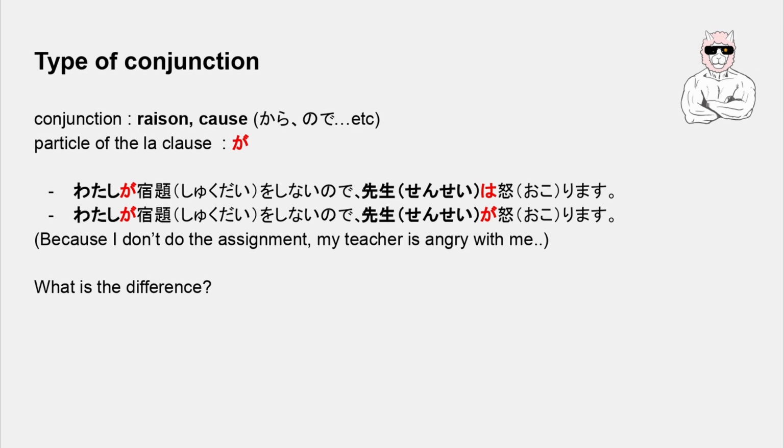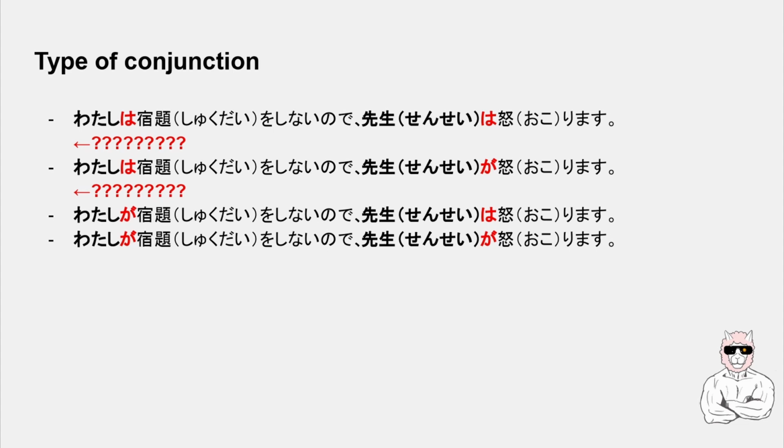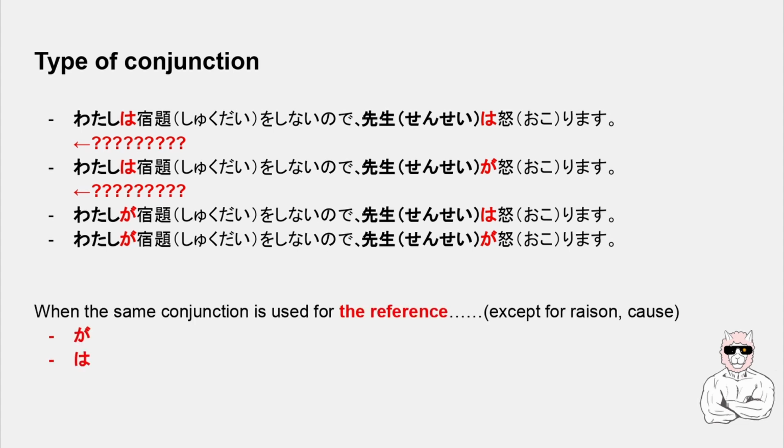But what is the difference? But wait, Mr. Alpaca, you said there are four variations at the beginning, right? What happened to the sentences that have the particle wa and the same conjunction? Yes, you are right. Actually, the same conjunction can have another meaning, like the base or the reference.